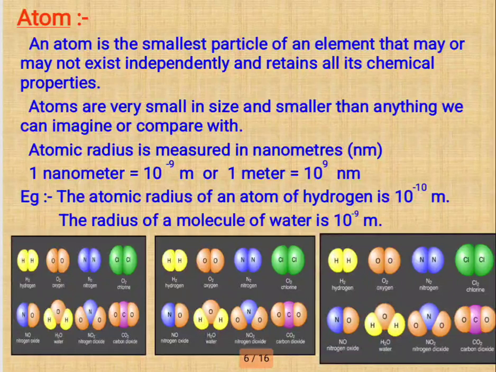Next, what is an atom? An atom is the smallest particle of an element that cannot take part independently in a chemical reaction. It is represented by a symbol. For example, hydrogen is H, oxygen is O, Na means sodium, Fe means iron.